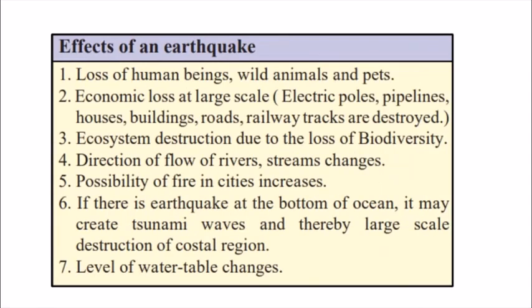Now, what can be the effect of an earthquake? There can be biological effects. Wild animals and domestic animals are killed. Loss of life for human beings. Then there is destruction of biodiversity, and ecosystems are endangered. Ecosystems can be destroyed, and as our ecosystem is destroyed, the biodiversity is destroyed. So indirectly, there are a few biological impacts also when an earthquake takes place.